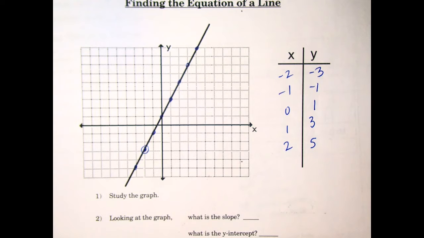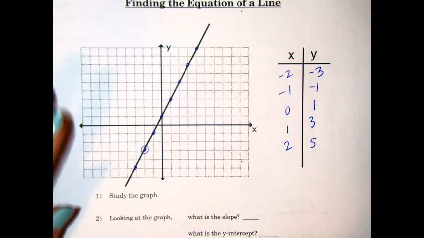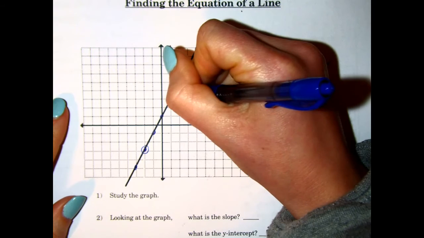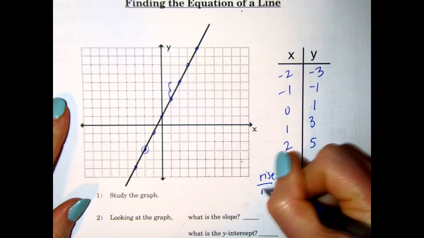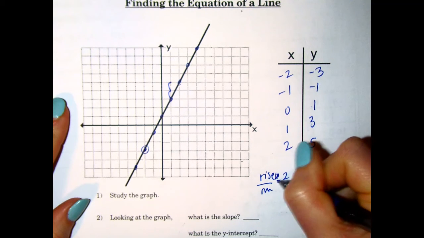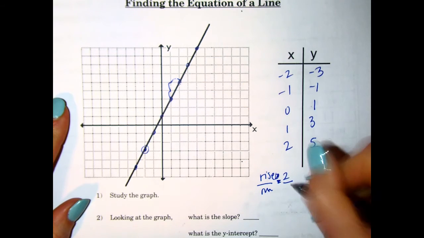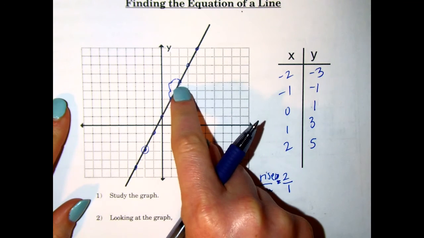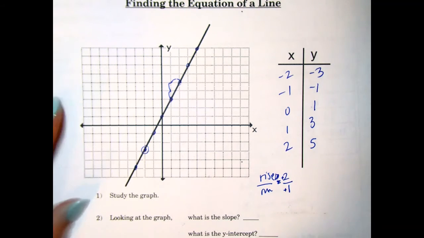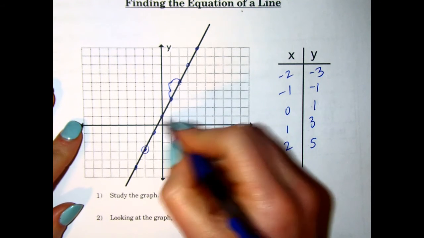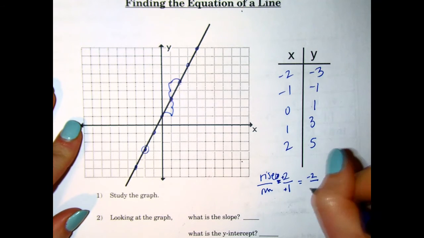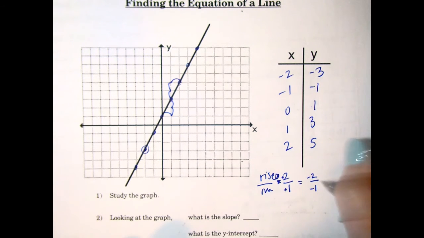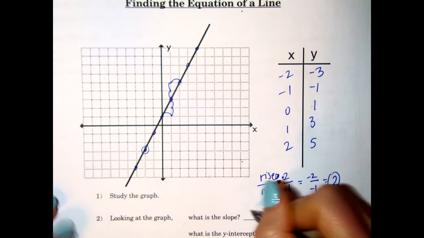So we can look for slope a couple of places. I'm going to look on a graph just because I think it's easier. From one point to the other, we're jumping 2. So our rise is 2, and our run, I should put the equal sign in the middle, is 1. Now remember, we're going positive in both directions, so it's +2 and +1. We could also do it going backwards, and we'll find that we have the same thing. Down 2 is -2, and backwards 1 is -1. And a negative divided by negative is just still a +2. So my slope is 2.